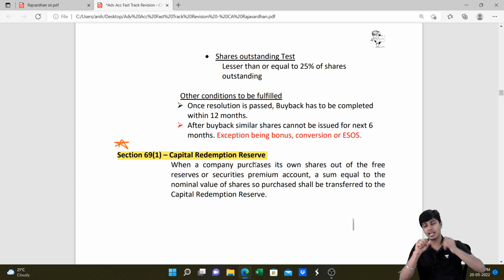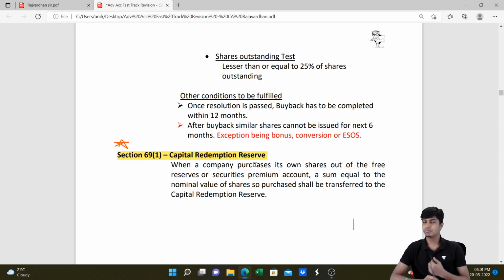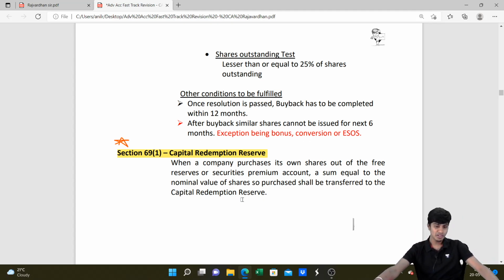Remember that. CRR is created when there is redemption of preference shares or buyback of equity shares which lead to a decrease in the value of shares. In other words, whenever the company does buyback and has issued another set of shares, so capital comes back to normal, then they won't have to create CRR. CRR has to be created only when the company does buyback of equity shares or redemption of preference shares out of its reserves or accumulated profits, or any way other than by way of fresh issue. Got that? Fantastic. And CRR is created from free reserves.